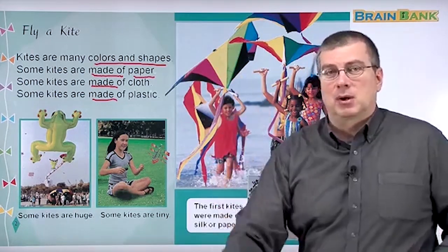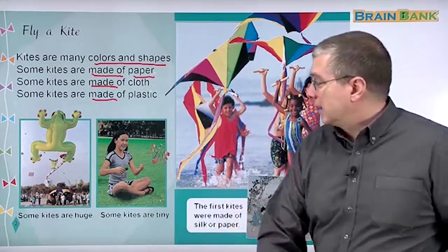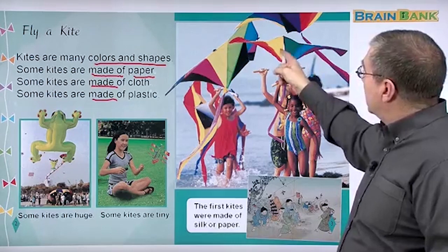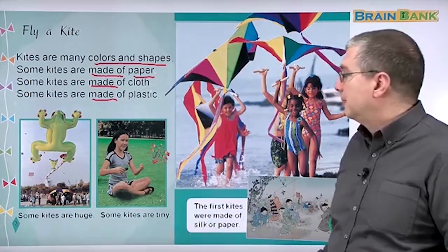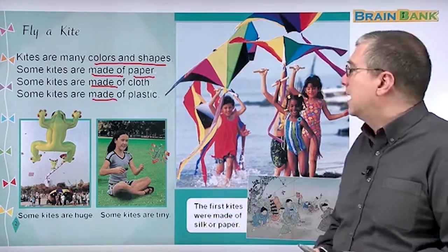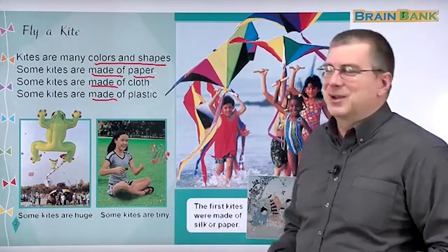We can use paper. We can use cloth. We can use plastic. If you look at these different types of kites, these are probably, they could be cloth, right? This is probably plastic, okay? This could be paper. I'm not sure, but maybe, okay? But I'm pretty sure about this one. I'm pretty sure that's plastic, okay?